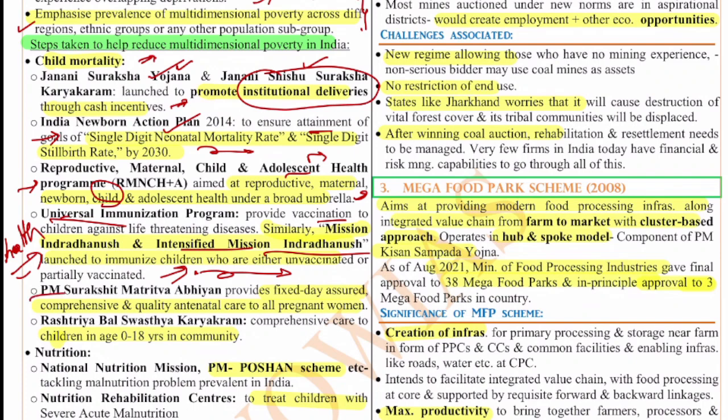The PM Surakshit Matritva Abhiyan, which provides fixed day assured comprehensive quality antenatal care to pregnant women. The Rashtriya Bal Swasthya Karyakram for comprehensive care to the children in the age of 0 to 18 years in a community. All these steps are taken for the child mortality.